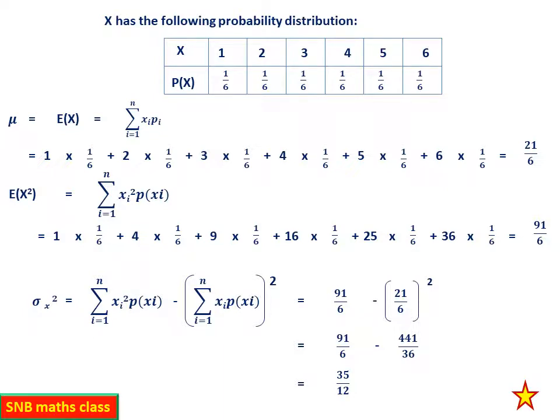So 35 by 12 is the value after simplification. So this is a correspondingly easy one. It is always better, because the second alternate formula which I have derived is applicable for any question, so it is always better to use that formula instead of the first one, so that you need not directly calculate mu. You can calculate this separately. So this is the advantage.